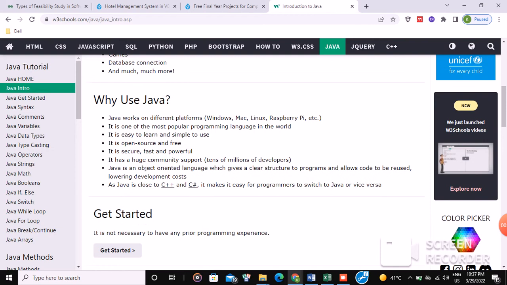Java is similar to C++, so C++ users are more familiar and it's easy for them to connect with Java. It's because both languages have similar features. Java is also easy to learn and simple to use. It is a secure, fast and powerful language. Java has huge community support. It has millions of developers.